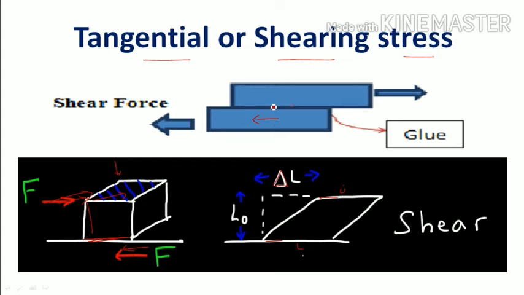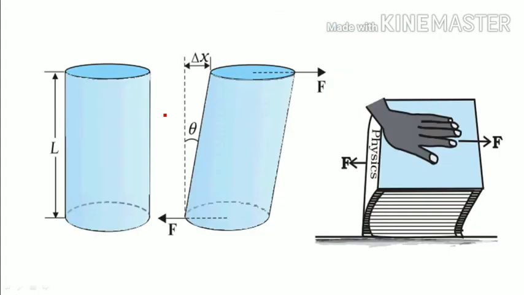One body is moving like this, one body is moving like this. Now the stress at this point is known as shearing stress. So whenever two forces act on a body in different directions, then that body will undergo which force? Shear force. Okay. See, we will see some other examples also.